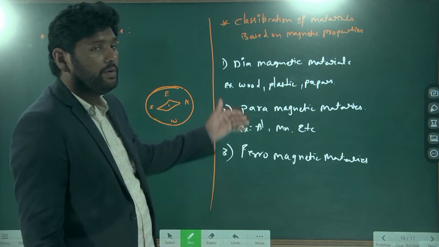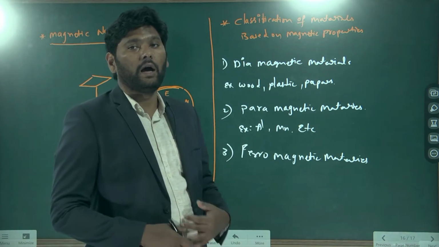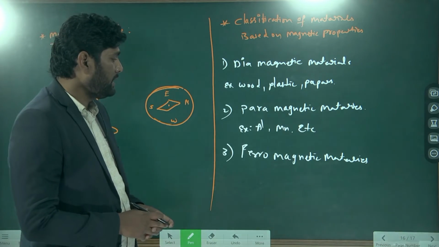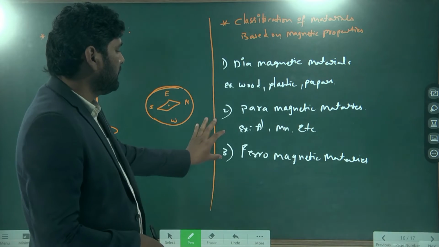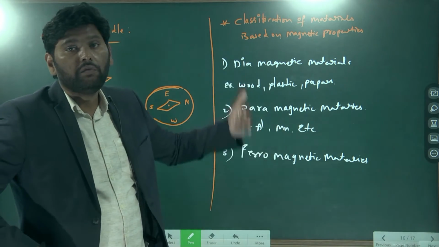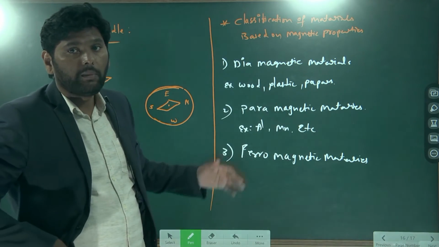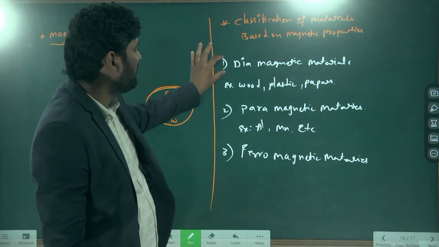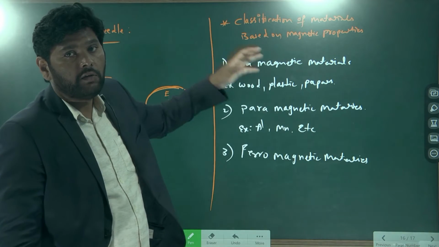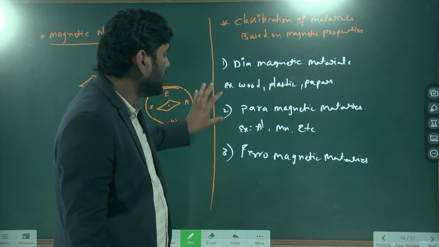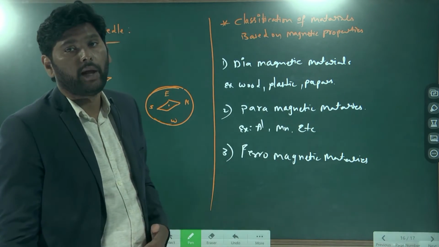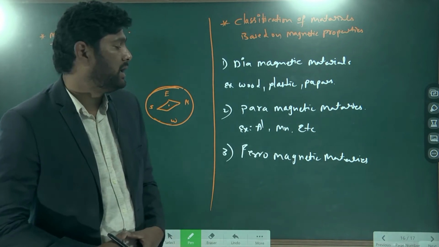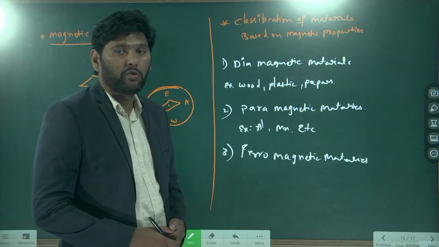The materials which are attracted strongly and effectively to magnets, which are influenced by magnetic fields, are known as ferromagnetic materials. See here, dia means not influenced by magnets, para means partially influenced by magnets, and ferro means completely, fully influenced by magnets.